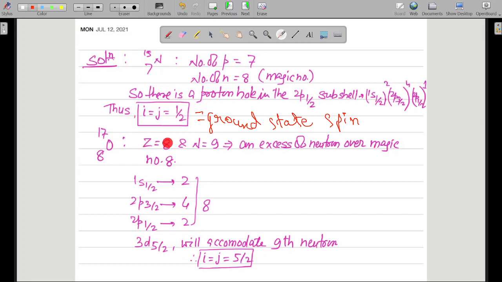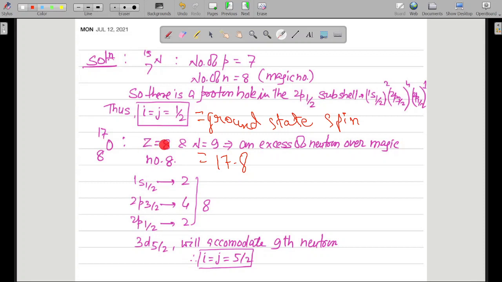So Z equal to 8 clearly over here. And what is the value of N? Equal to 9. How did we get this? We get this by 17 minus 8, that is equal to 9. Okay. So an excess of neutron over magic number 8.